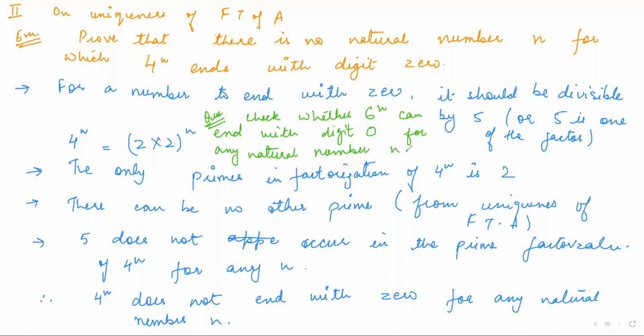The same way you have to do it. 6 to the power n will be written as 2 into 3 to the power n. So there's no chance there is 5, right? You have to repeat all the lines and that's it.